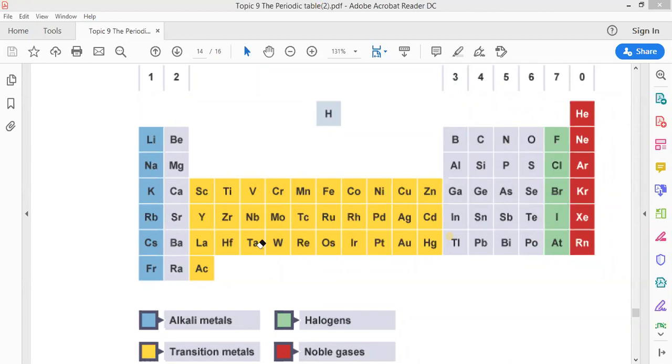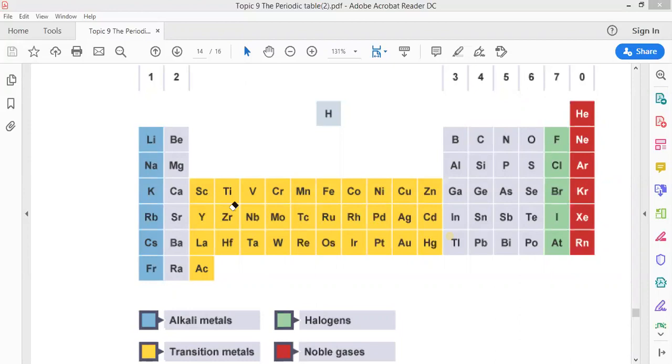So, chemical properties of transition metals. What are transition metals? About 30 elements in the middle of the periodic table. What about physical properties of transition elements? Like physical properties of metals: they conduct heat, conduct electricity, and are hard, tough, strong, shiny, sonorous.